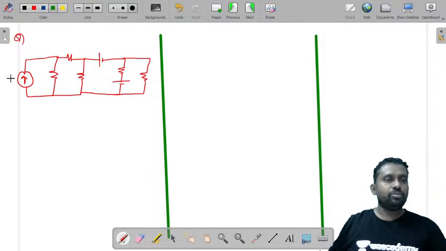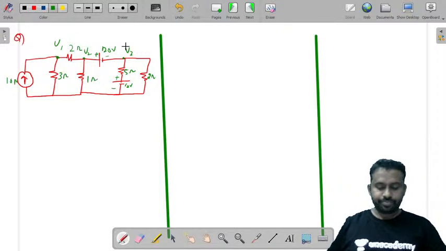I'll just take the values also. This has 10 amperes, this has 3 ohms, this has 2 ohms, this has 1 ohm, and 20 volts plus minus. This is 5 ohms, plus minus 10 volts, and this is 2 ohms. And the voltages given here are, this is V1, this is V2, and this is V3.